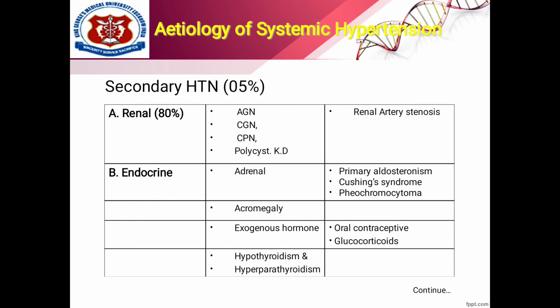Now, etiology of systemic hypertension. First of all, we have renal causes, which are AGN, CGN, CPN, polycystic KD, that lead to renal artery stenosis. On the other hand, we have endocrine causes, that include adrenal, acromegaly, exogenous hormone, hypothyroidism, and hyperthyroidism, that are caused by oral contraceptives, glucocorticoids.